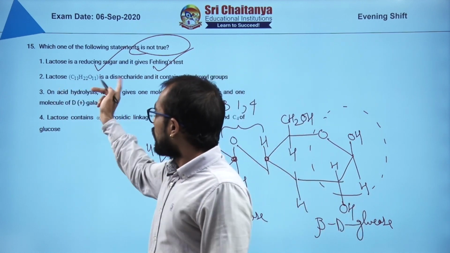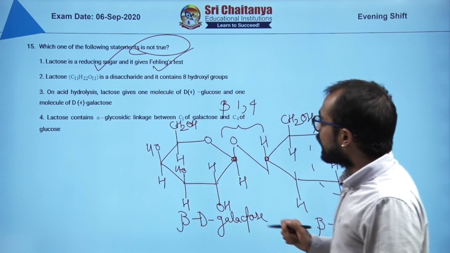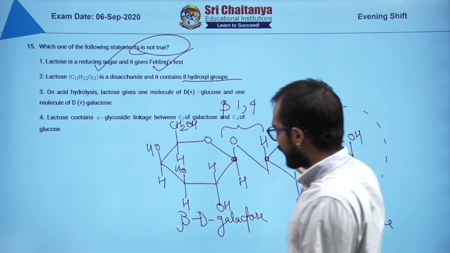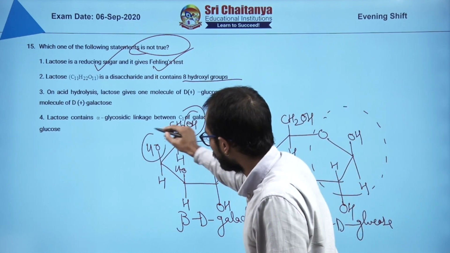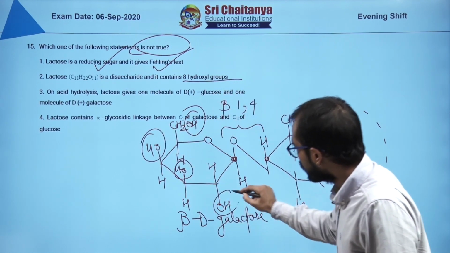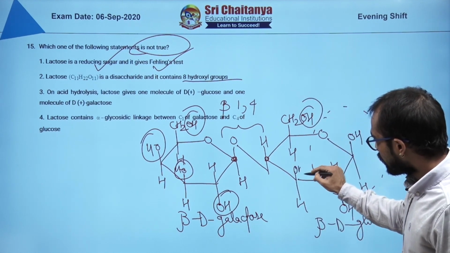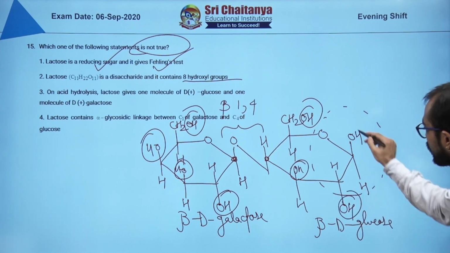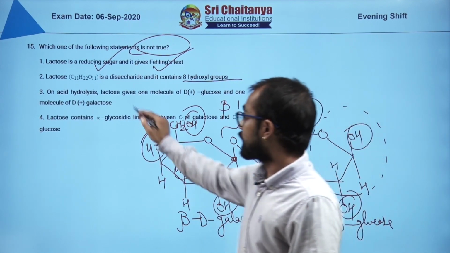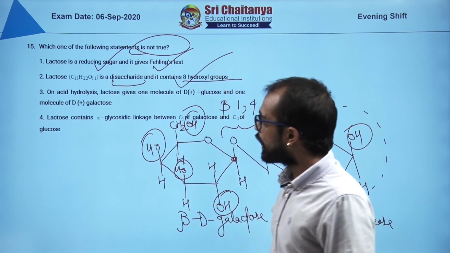Option number 2, lactose is a disaccharide and it contains 8 hydroxyl groups. So let's count: 1, 2, 3, 4, we see 4 here, 5, 6, 7, 8. Yes, it's a disaccharide, that is also correct. So this statement is also correct.